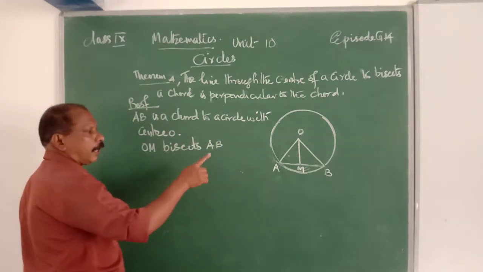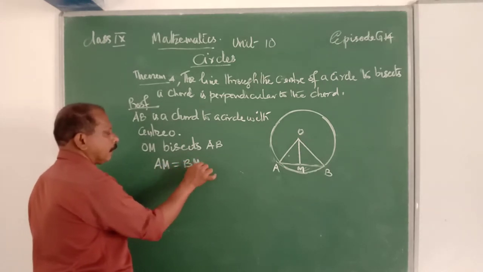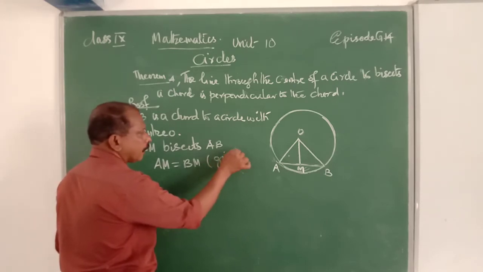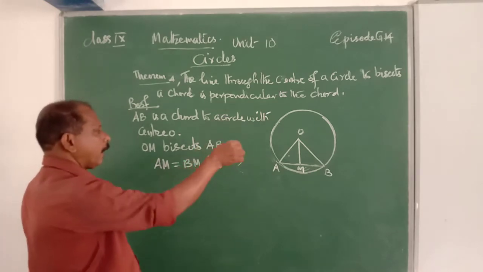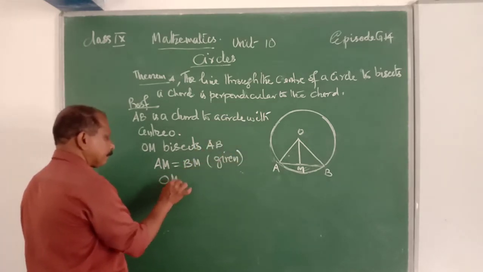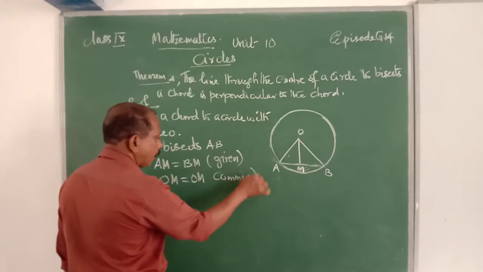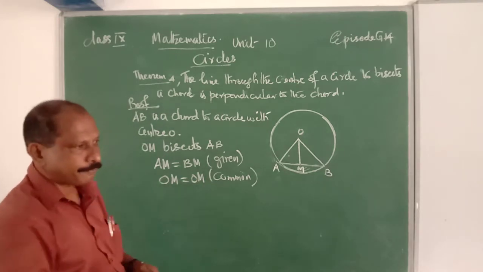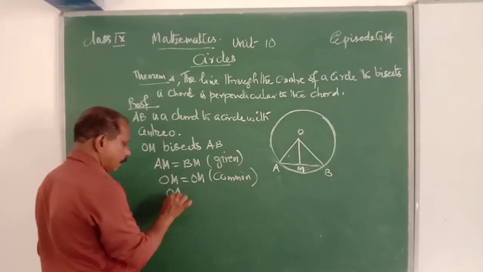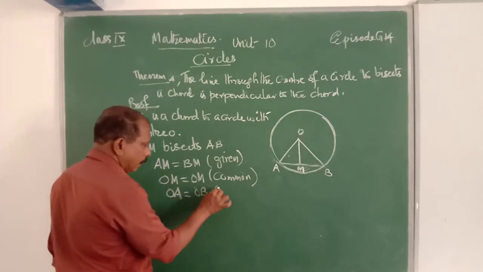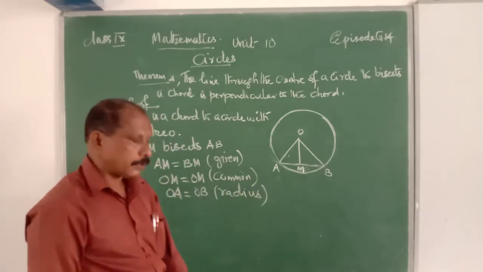We know that AM is equal to BM. That is bisecting, that is given. Okay. OM is equal to OM. That is common. Clear? OA is equal to OB, they are radii of the circle.